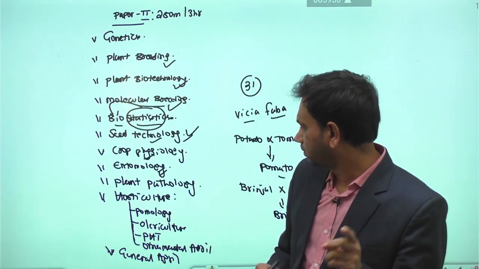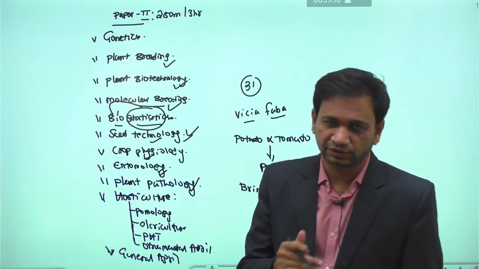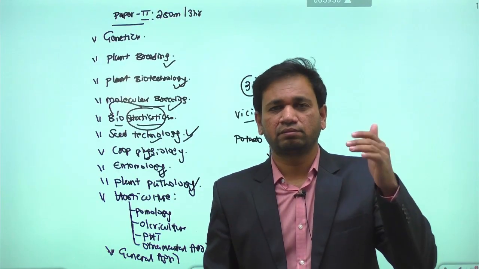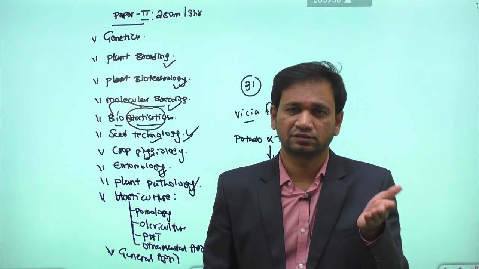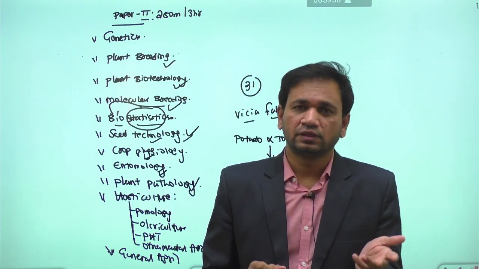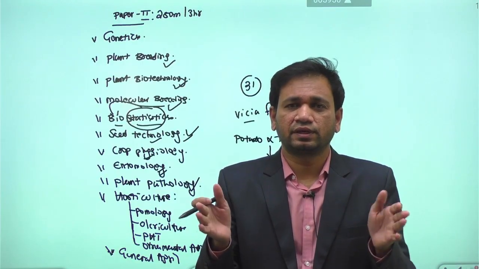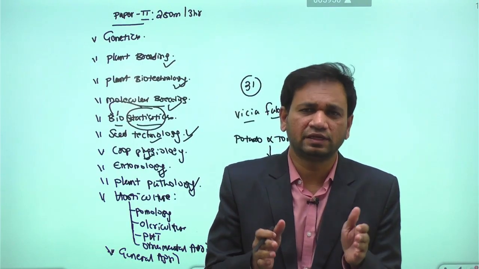Then apart from that, we are having the syllabus we call plant pathology. In plant pathology, we will be discussing all the fungal diseases. All the fungal diseases, meaning some are downy mildew, some are powdery mildew, some are anthracnose, some are rust, some are smut, some are leaf blight, some are wilt, rot, right? And some are the ergot disease. So these are the range of diseases we have in fungal disease. Especially fungal diseases are quite common in the Indian climatic condition.